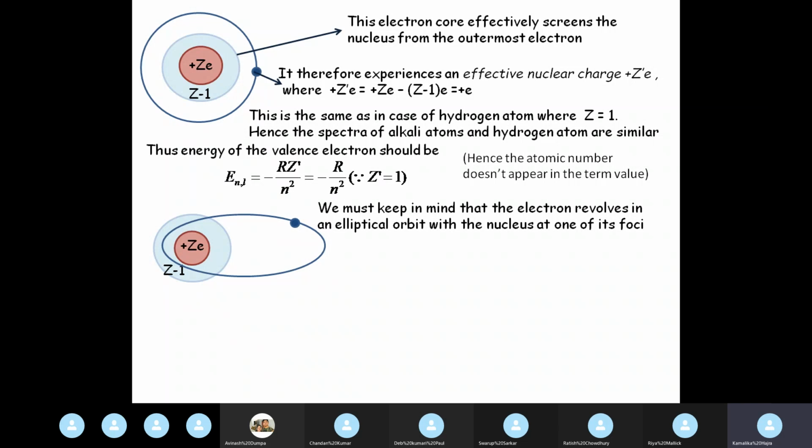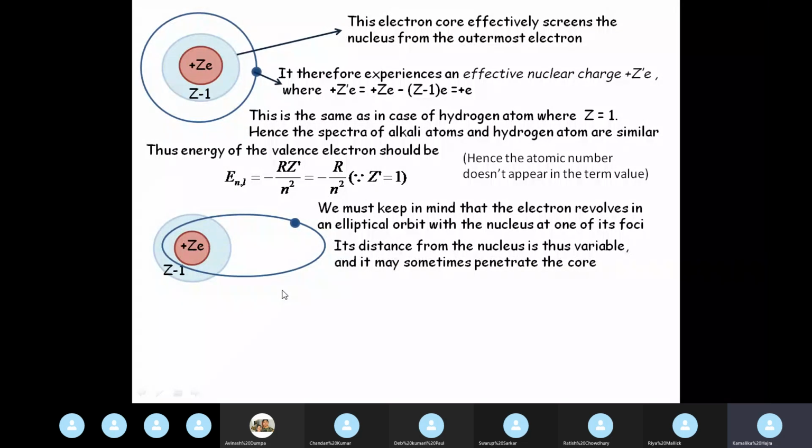What do we have to deal with now? The distance of the electron from the nucleus is variable. When we consider a circular orbit, the distance of the electron from the nucleus is always the same. But when we consider the elliptical orbit, the distance is variable. It is either at the apogee or at the perigee.